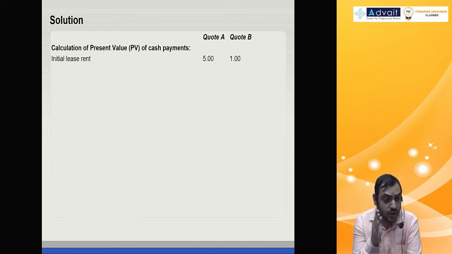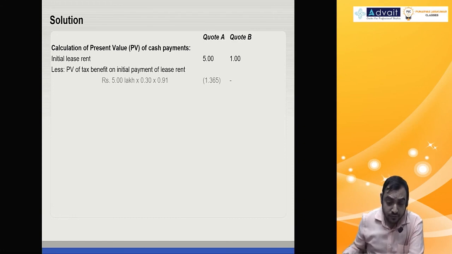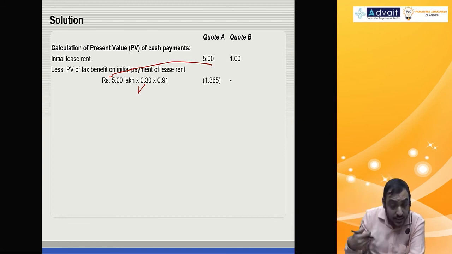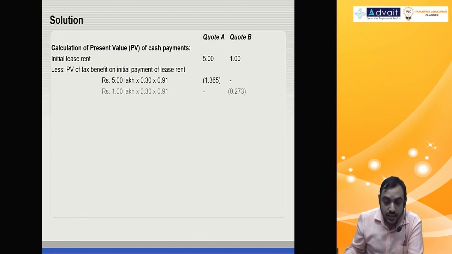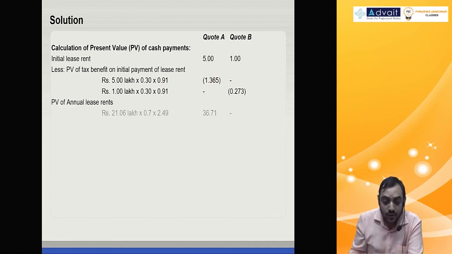Initial lease rental present value only 5 lakh, but tax benefit which I need to subtract is 5 lakh, tax benefit 30%, but because it takes place after year 1, discount it, first year discounting factor. This is outflow, so tax benefit is minus, like 1 minus T. So this is 1 lakh, tax rate 30%, discounting factor 0.91. Annual lease rental 21.06, this you can do 1 minus tax rate, 1 minus 0.3, 0.7.